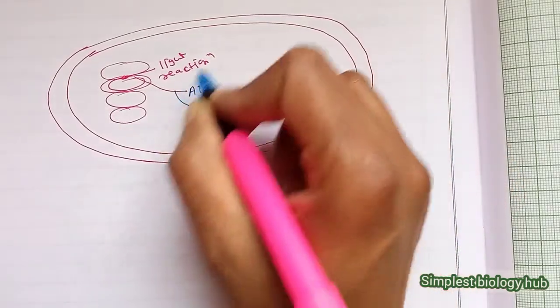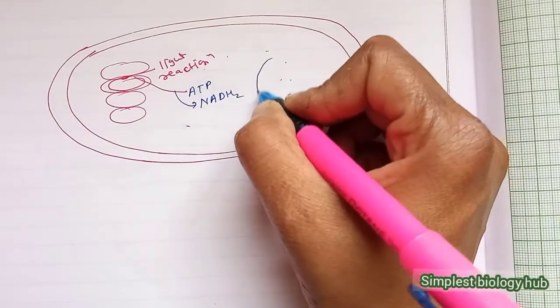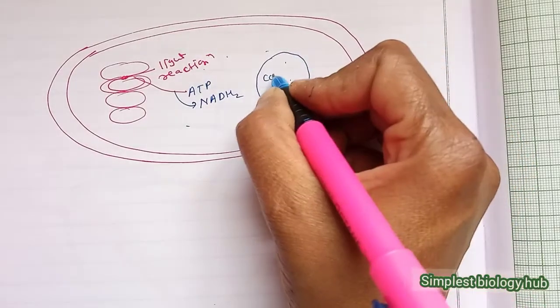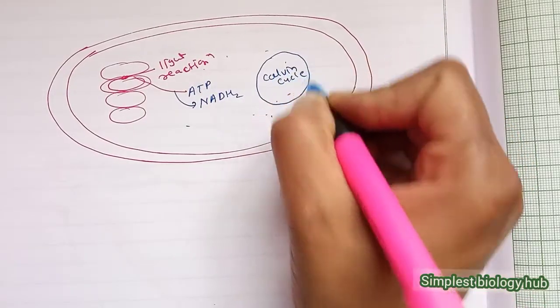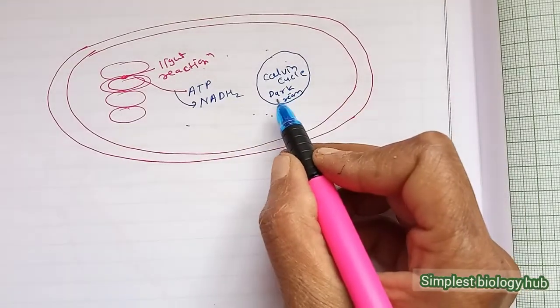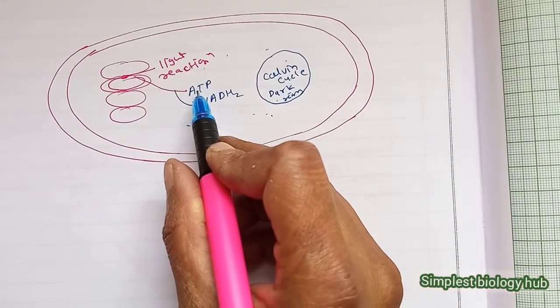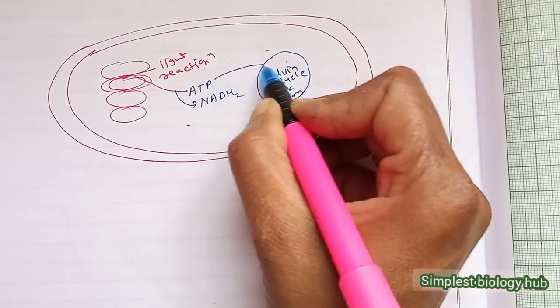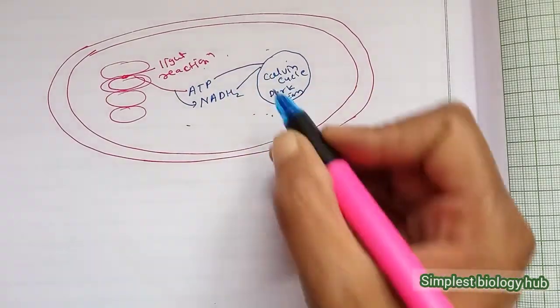This is the stroma region of the chloroplast, and in that stroma region the cycle that we call the Calvin cycle is performed, and it is also called the dark reaction. And for running the dark reaction, the energy is used in the form of ATP and NADPH2. Means this energy is used in the Calvin cycle.